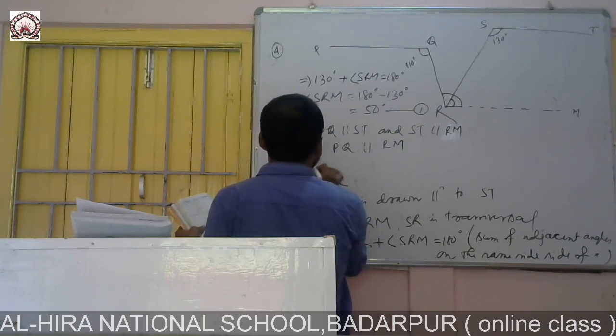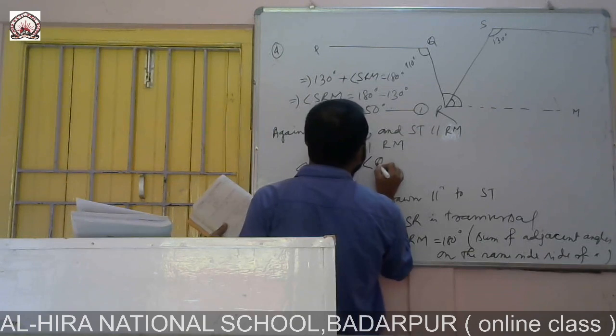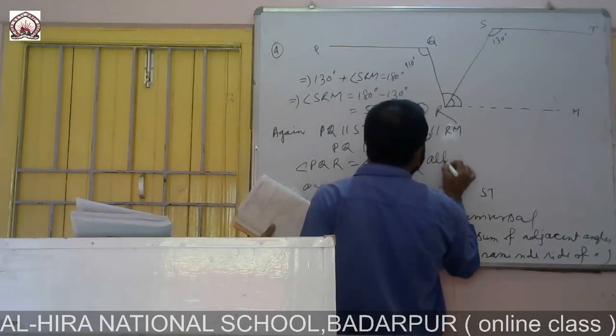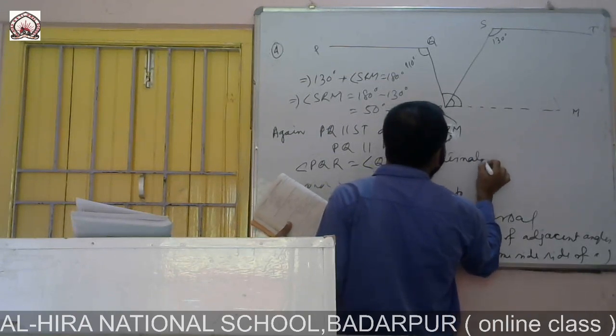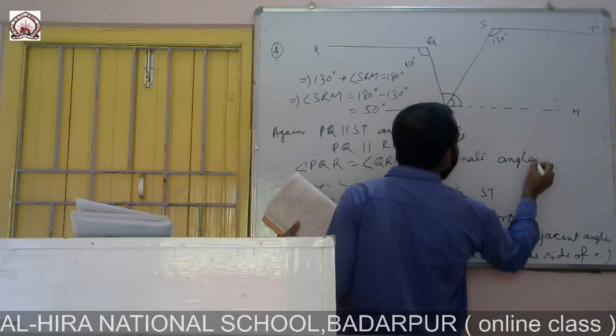So angle PQR will be angle QRM. Why? Because they are alternate angles, and we know alternate angles are the same.